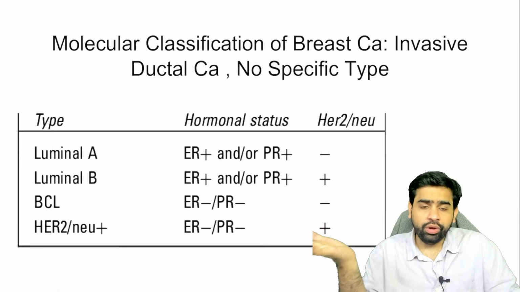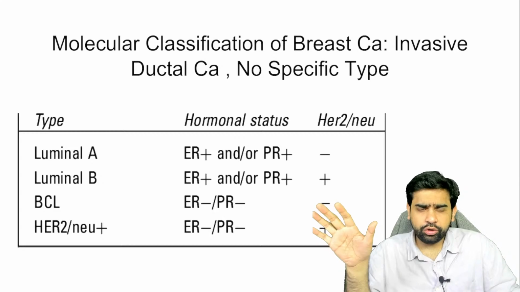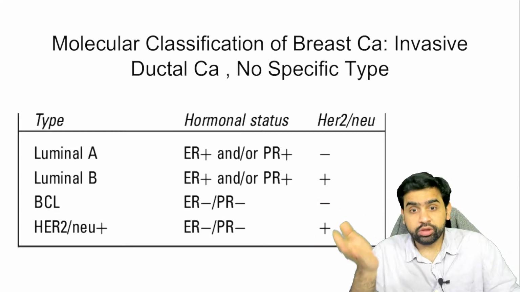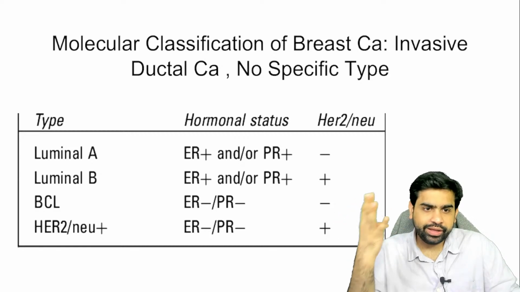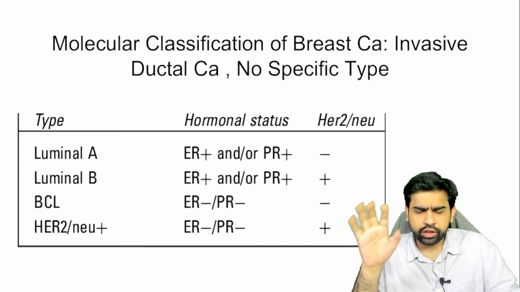Okay. Now, this is the molecular classification. I'm pretty sure that you guys know this. So what is more common? Invasive ductal carcinoma is more common. Now this is important for you guys: luminal A, luminal B, basal-like, and HER2/neu. I'm pretty sure you would have covered this in your pathology as well.